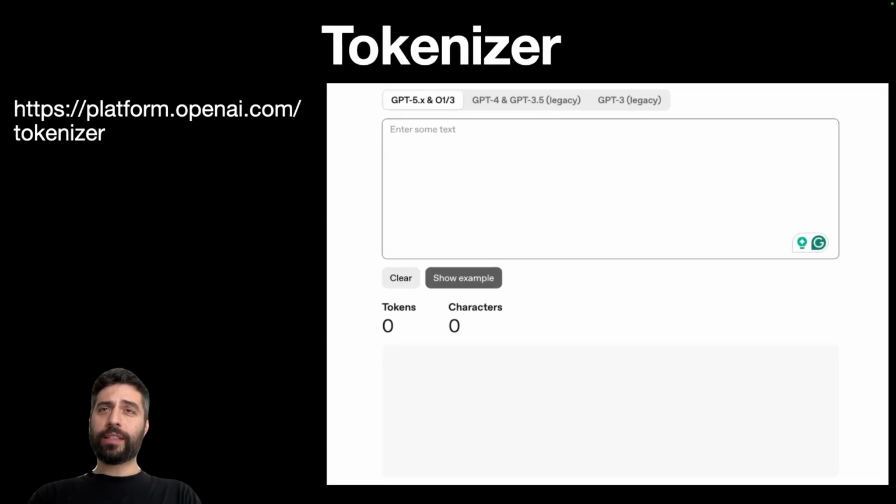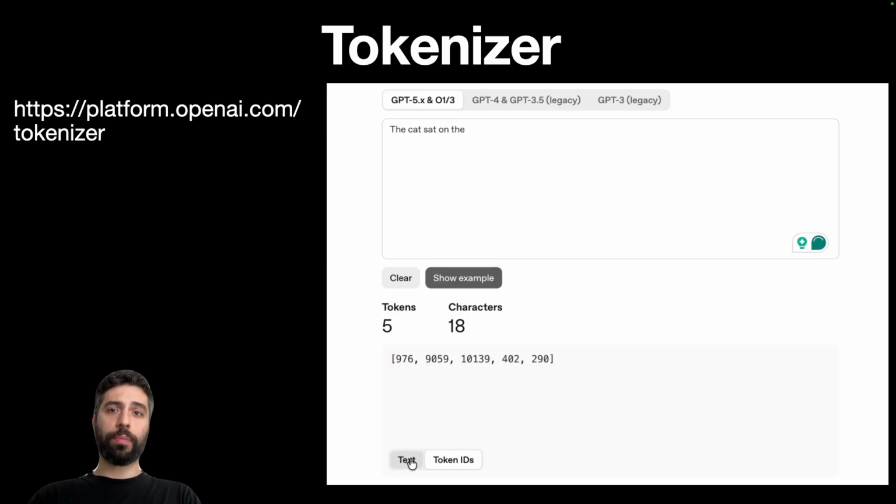Concretely, if we want to see exactly how the tokenization process looks, OpenAI offers us this platform to see exactly how it looks. Whenever we type something in this form, let's say we would like to specify "the cat sat on the", this is our prompt, we can see we have 5 tokens, and each token has a numerical representation, as we stated previously, right?